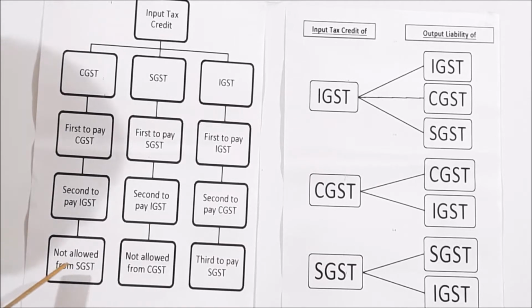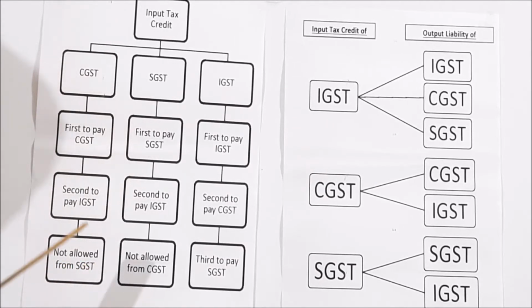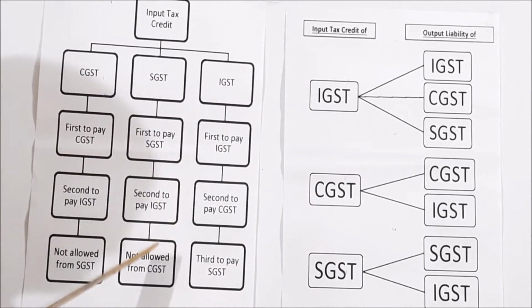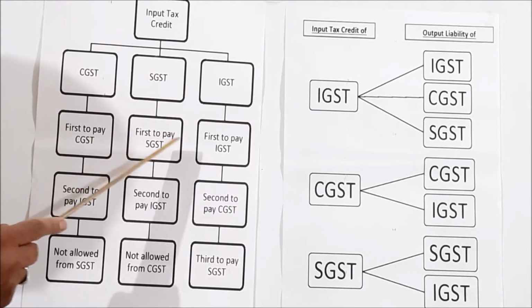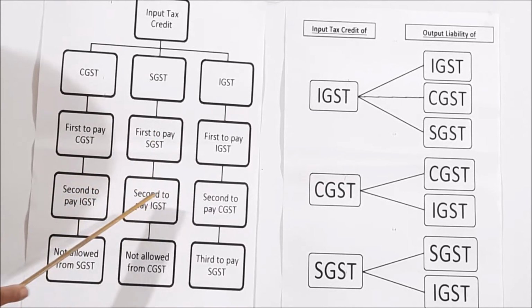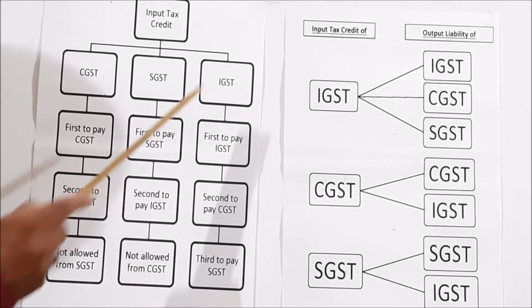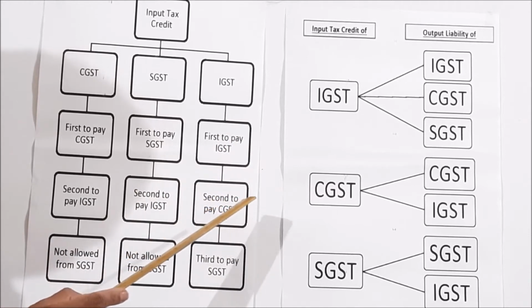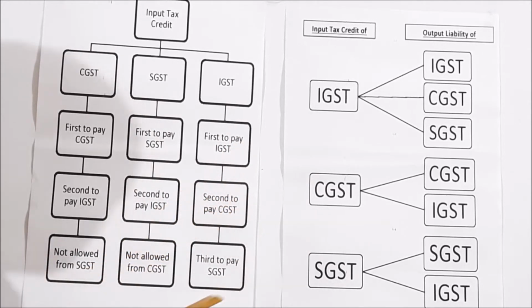That is, from SGST, the State Goods and Services Tax, it is not permitted. In a similar fashion for SGST, first pay SGST, second pay IGST, then not allowed from CGST. Then for IGST, first pay from IGST, second pay CGST, then third pay SGST. You may get confused whatever it is, what is that CGST, SGST, IGST?